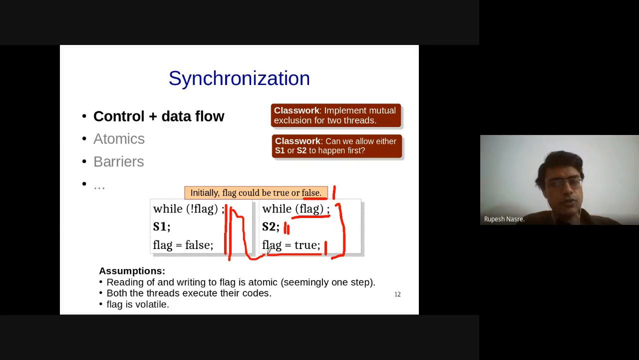Right? If it so happens that flag equal to true happens in T2's cache, and while not of flag is reading the value from main memory, then this is going to be an infinite loop for T1. Alternatively, let's say flag equal to true actually gets reflected inside the main memory, but not of flag is being read from the cache of T1. Then also there is a possibility that thread 1 might hang, and vice versa. So we somewhere assume that flag is volatile, so that also should be remembered.